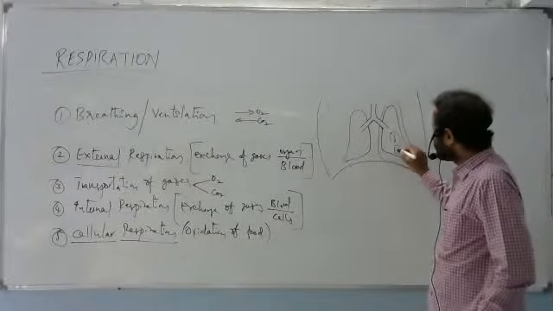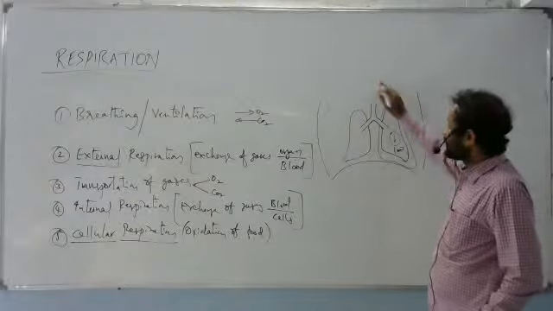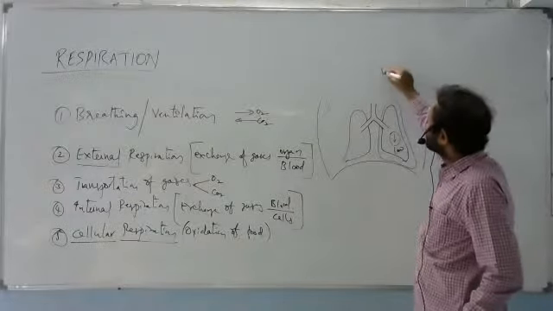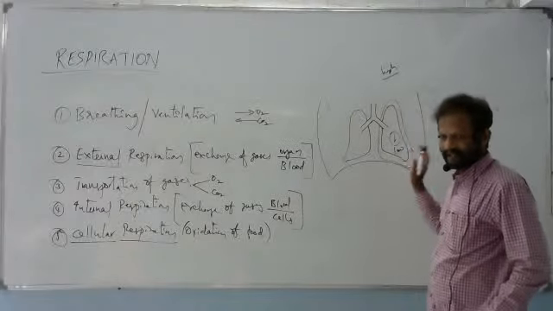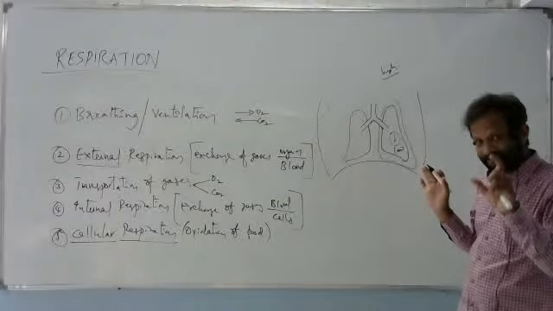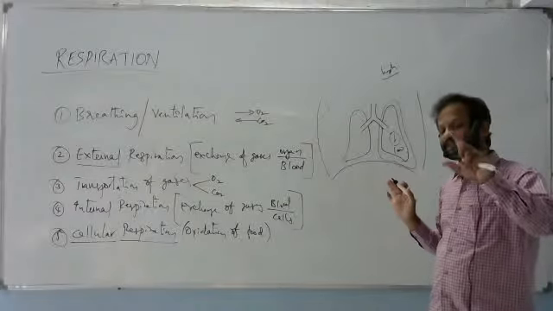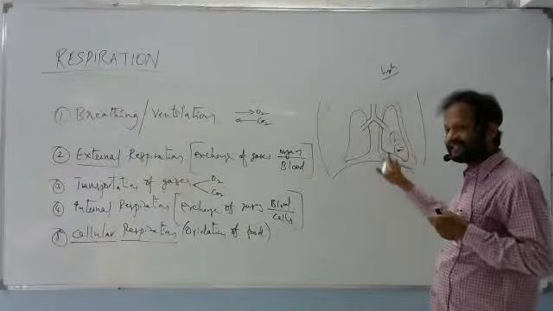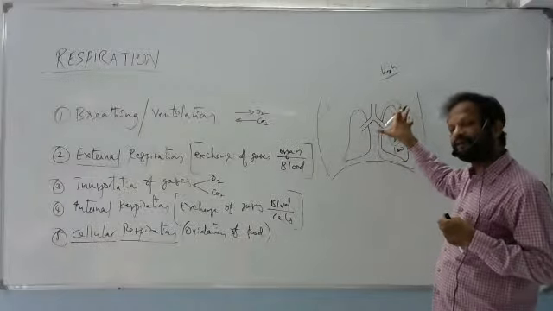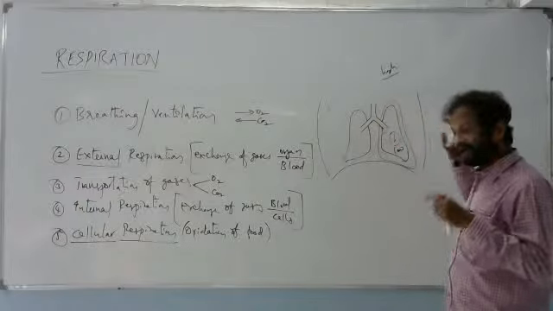At that time, this will become low pressure, and externally in the atmosphere, it will be comparatively high compared to the pressure inside the lung. So whenever we have to take oxygen into the lungs, we have to expand the size of the lung in all dimensions.